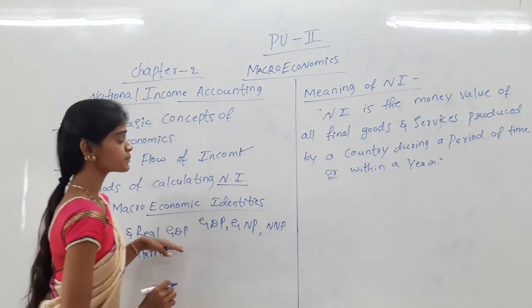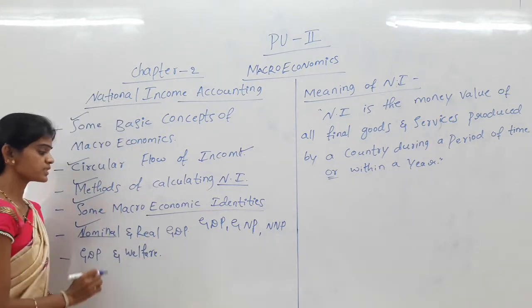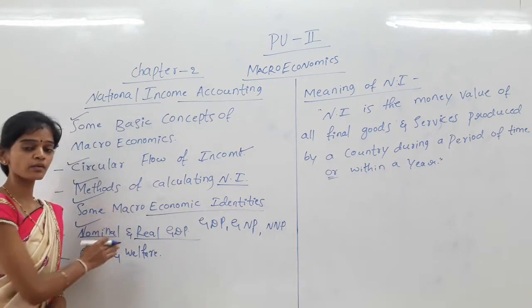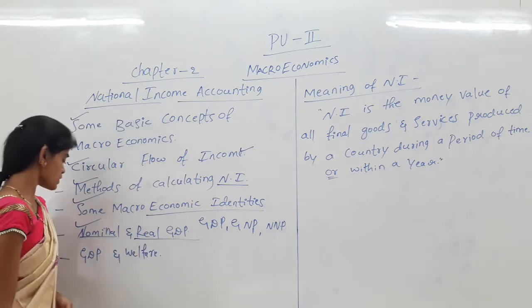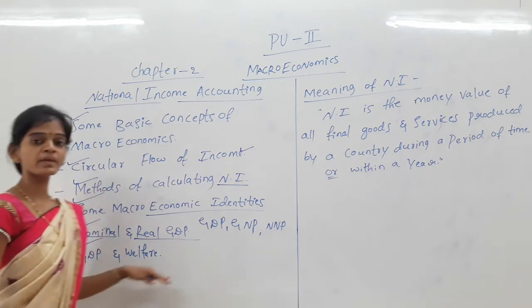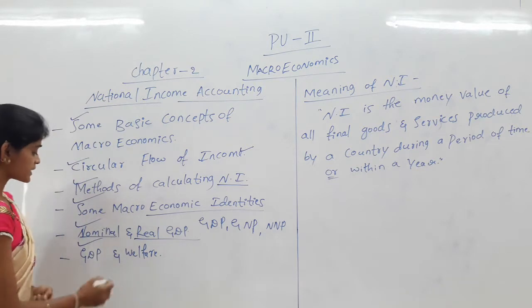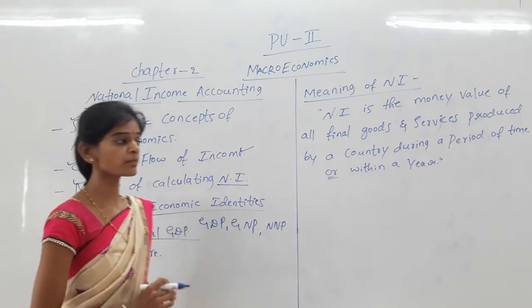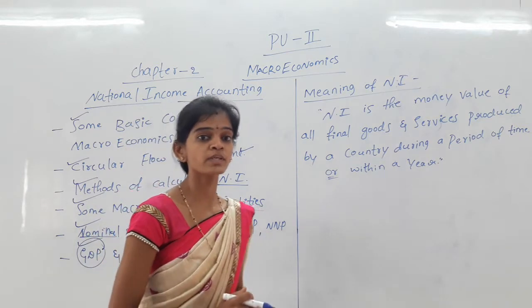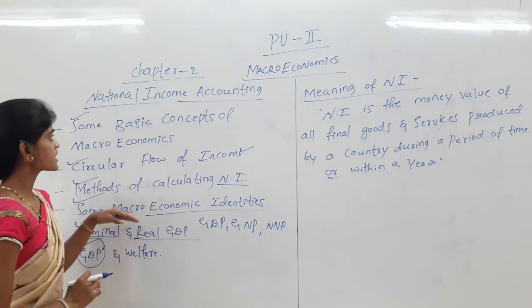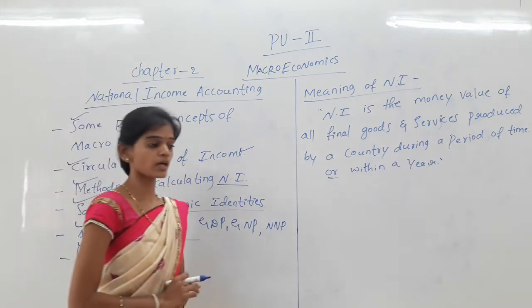In that, the meaning of nominal GDP, the meaning of real GDP, and the difference between nominal and real GDP. The last concept in this chapter is GDP and welfare, where we study the distribution of GDP, meaning how GDP is distributed among some factors. These are the concepts we study under national income accounting.